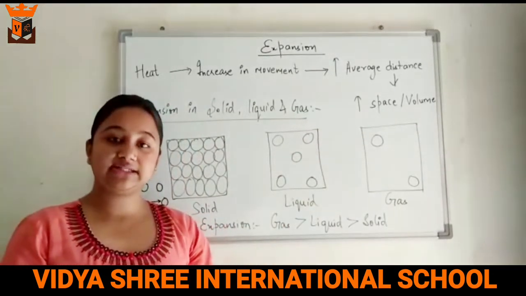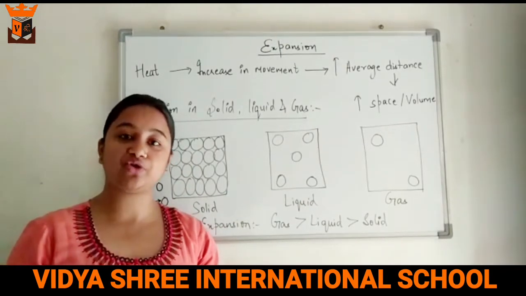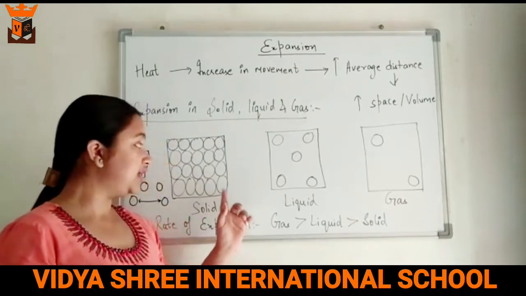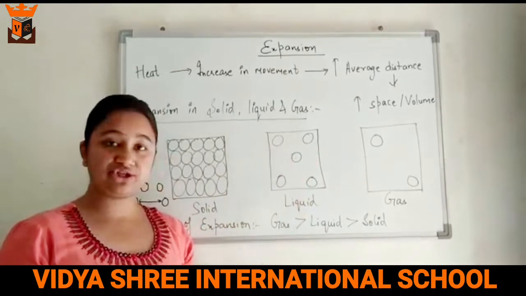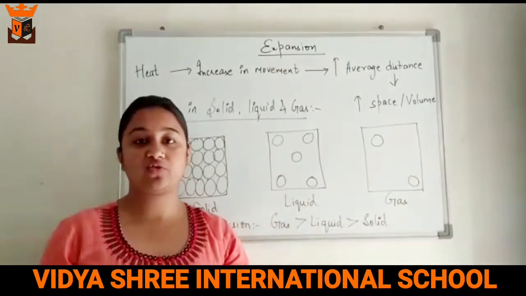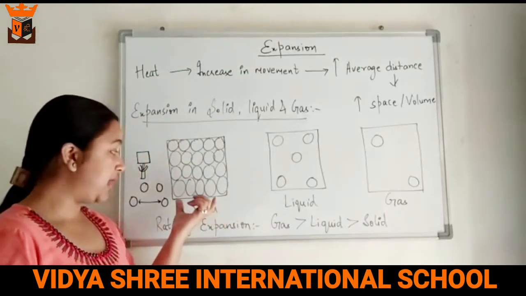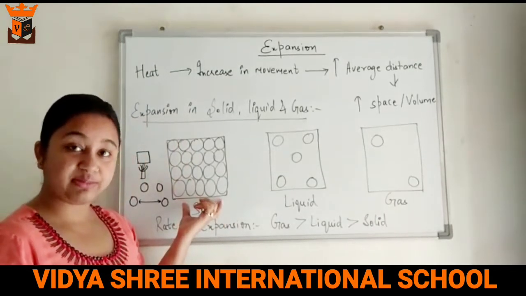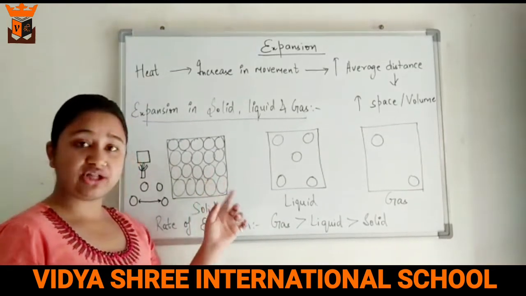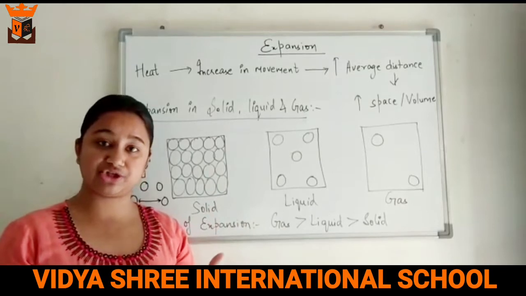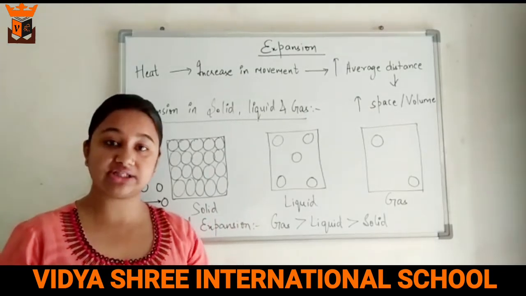You have learned in grade 6 that the basic difference between a solid, a liquid and a gas is the arrangement of particles. In a solid, the particles are very tightly packed. In a liquid, the particles are far from each other, and in gases, they are very much far from each other. When a solid is heated, the particles also get heated, meaning they start vibrating. Because the particles are very tightly arranged, they do not have enough space for vibration, so they can't expand more because they can't increase their average distance.